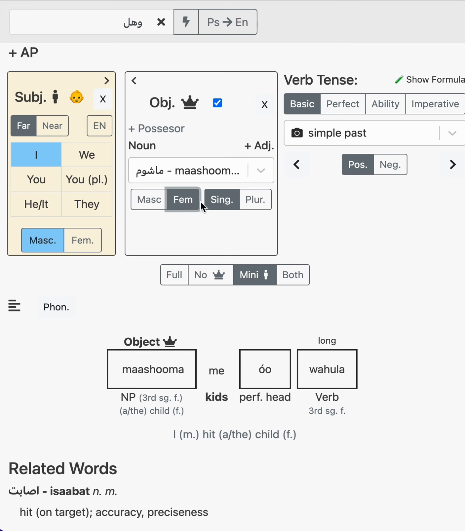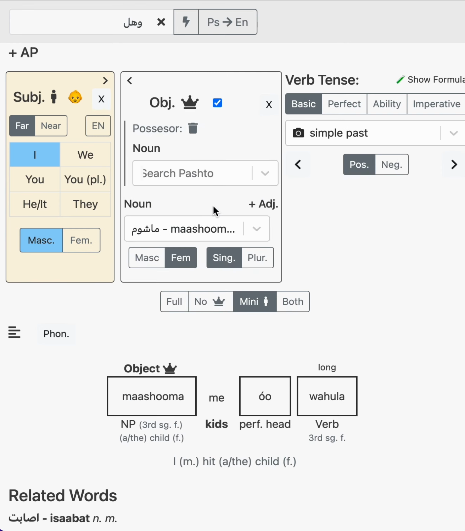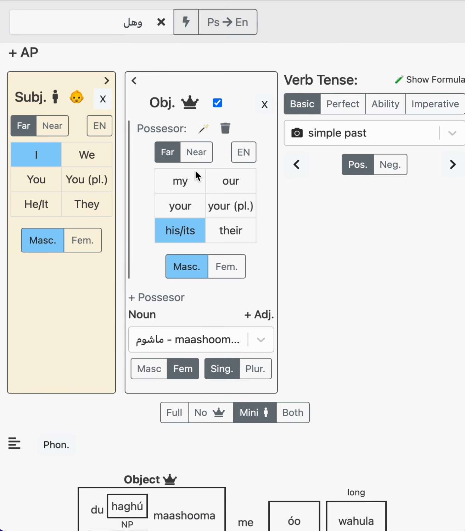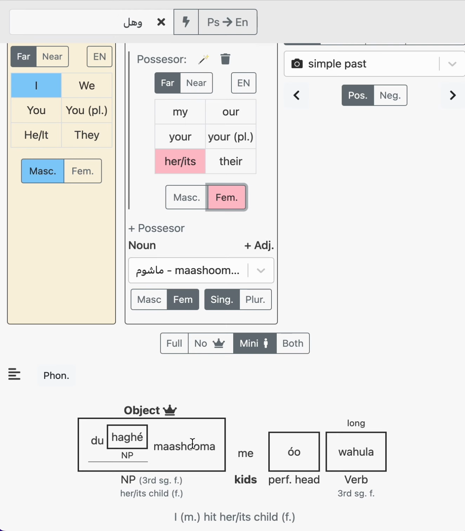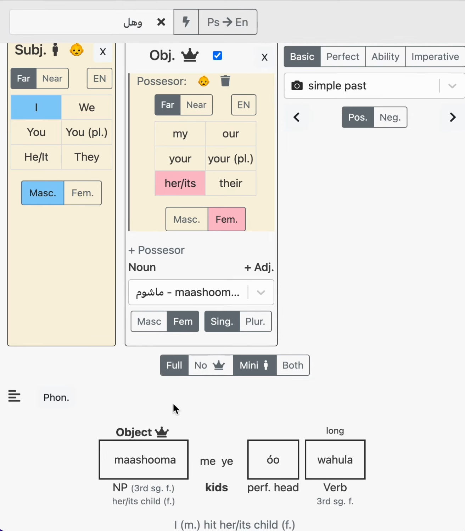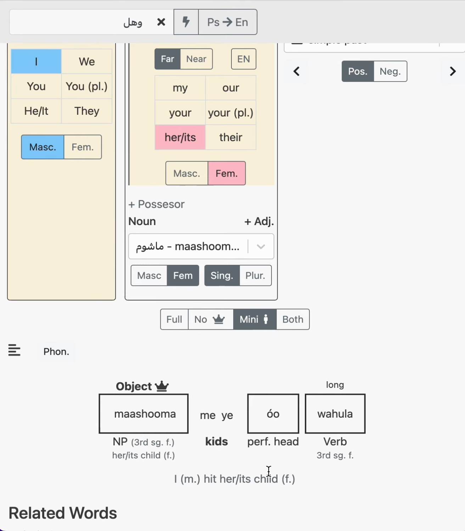If I hit a child, mashuma meuahala, but then whose child? Let's say it was her child. Possessor of pronoun. Let's say it's her child. Then I could say dahare mashuma meuahala, or if I were to shrink this as well, then we have mashuma meyeuahala. So this is the exact same sentence we just made.